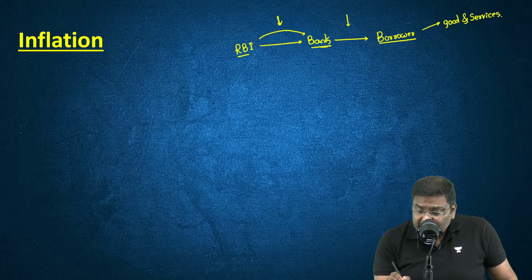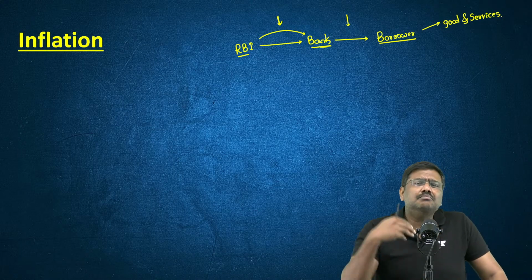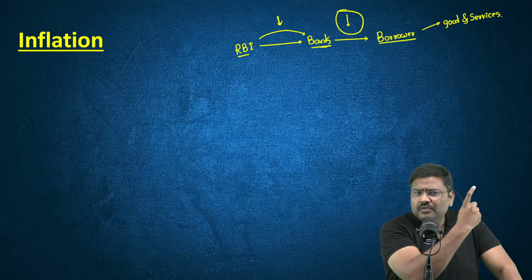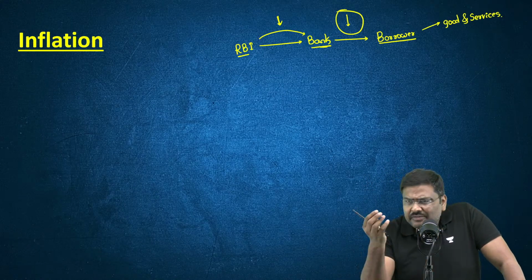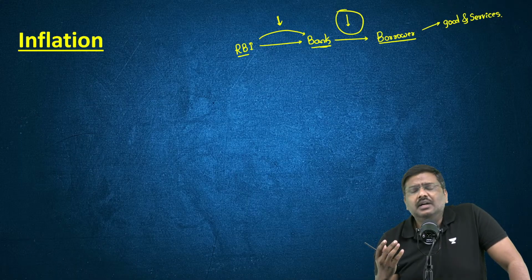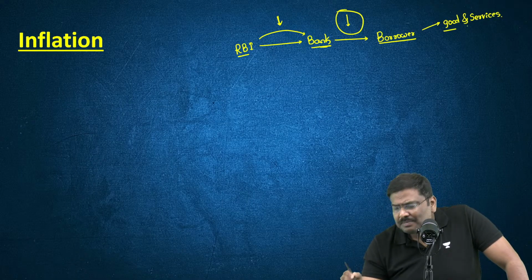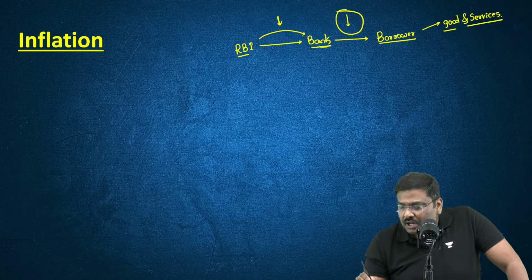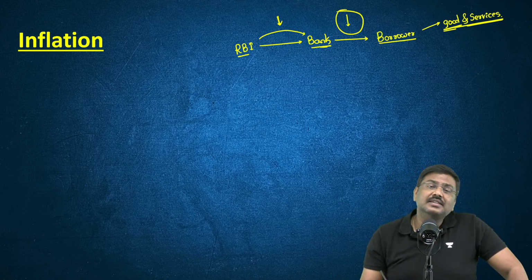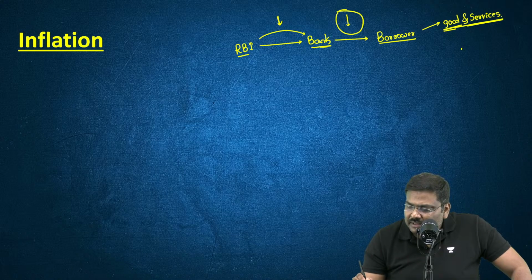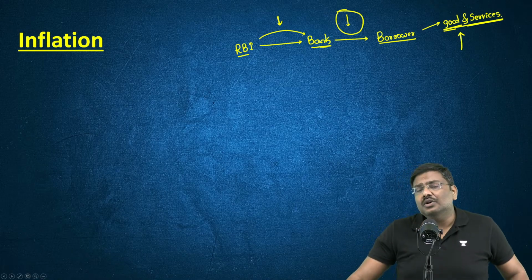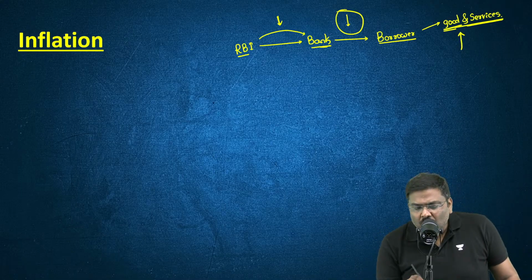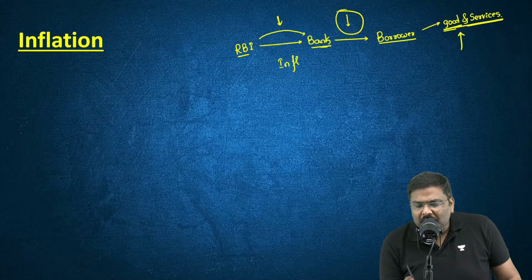If the rate of interest is lower, what do you think the borrowers will do? Borrowers such as you and me will take a lot of loans from the bank. And when we take loans, we are not going to sit quiet. We will go to the market and start purchasing a lot of goods and services. As a result, there might be a situation where the demand for goods and services becomes more than supply, and this will contribute to inflation in the market.